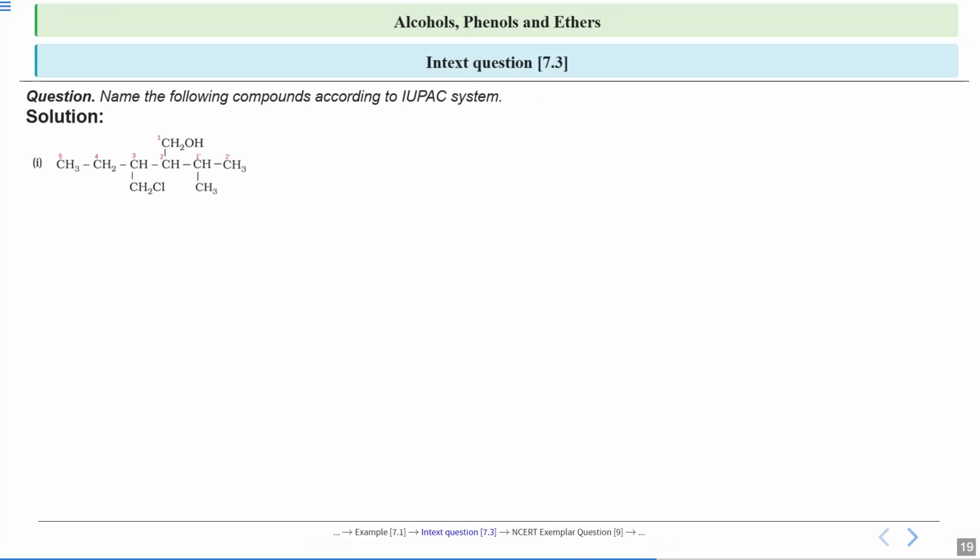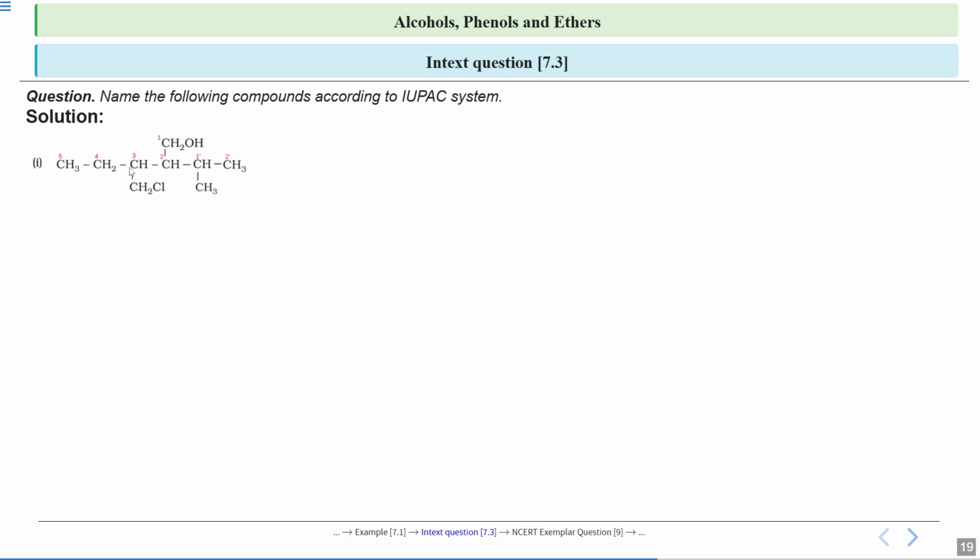First, see the first one. First, select the longest carbon chain. Now see, 1, 2, 3, 4, 5, 6. You might think that this should be the longest carbon chain, but it is not. Why? Because to this carbon, your OH functional group is attached, so this should be given the priority. So you will select this as your longest carbon chain.